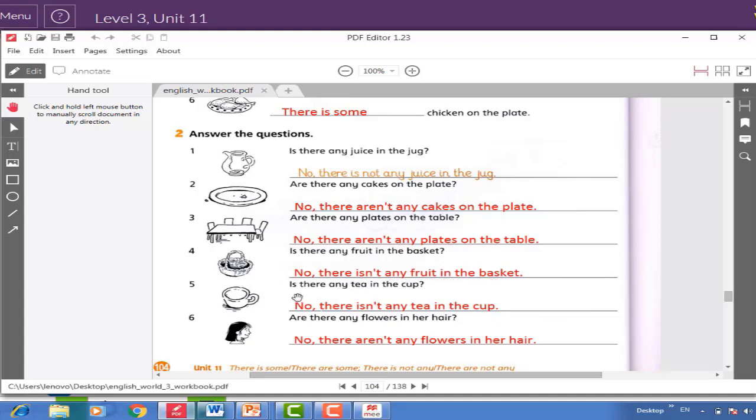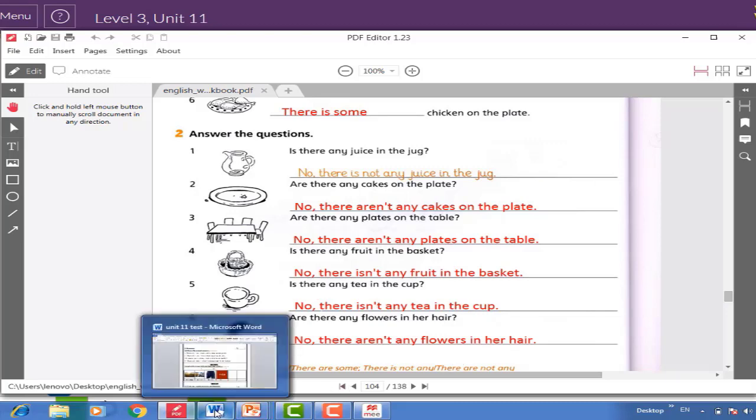Number 5. Is there any tea in the cup? No, there isn't any tea in the cup. Number 6. Are there any flowers in her hair? No, there aren't any flowers in her hair.